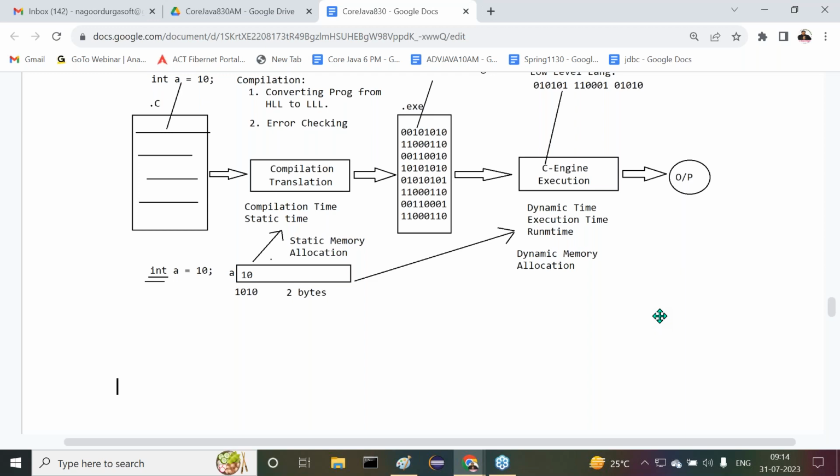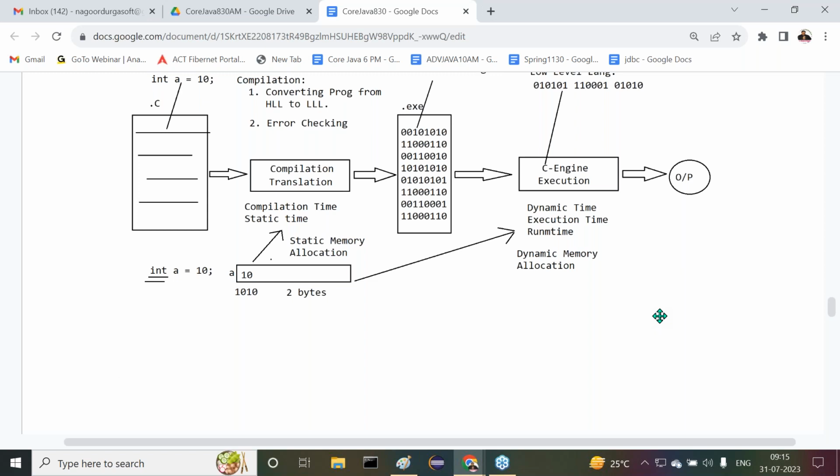All right, sir. Good. Again, I'm asking all of you, please respond to me. Final conclusion. I want to go for the next point. What is a static programming language? If any programming language follows static memory allocation, then it is a static programming language. What is static memory allocation? The memory allocation going on at compilation time is static memory allocation.